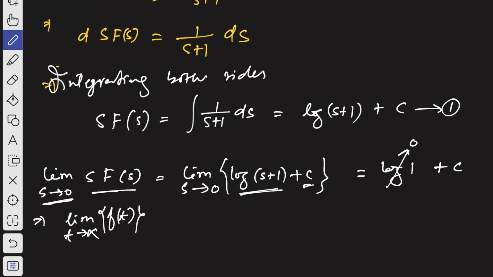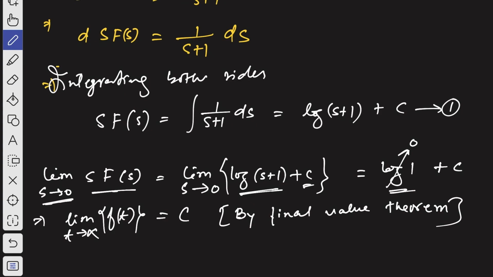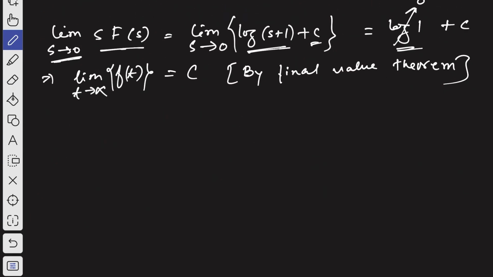And from here you see as log of 1 is 0, that's why we will get c only here, right? So this is by the final value theorem. So hope you have understood. We have already discussed the final value theorem, right?